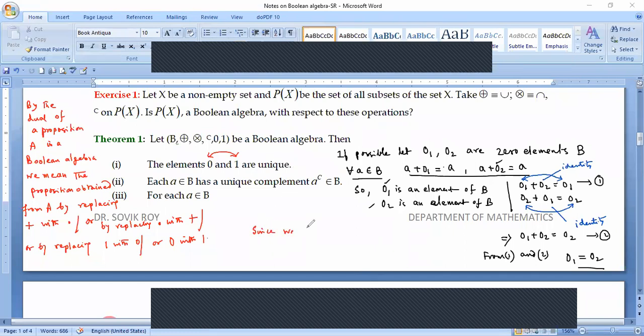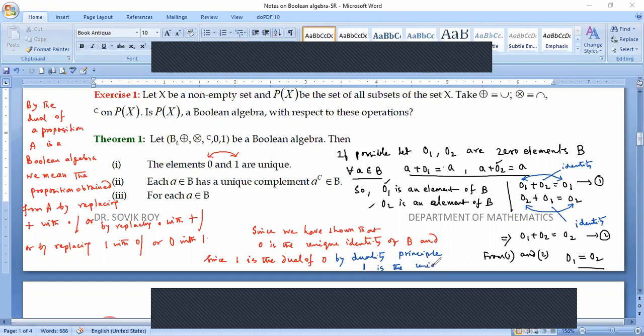since we have shown that 0 is the unique identity of B, and since 1 is the dual of 0, by the duality principle, it can be easily shown that 1 is the unique identity also.